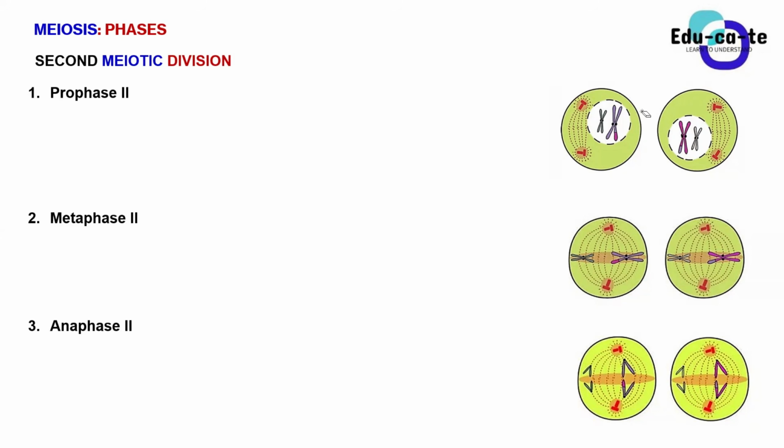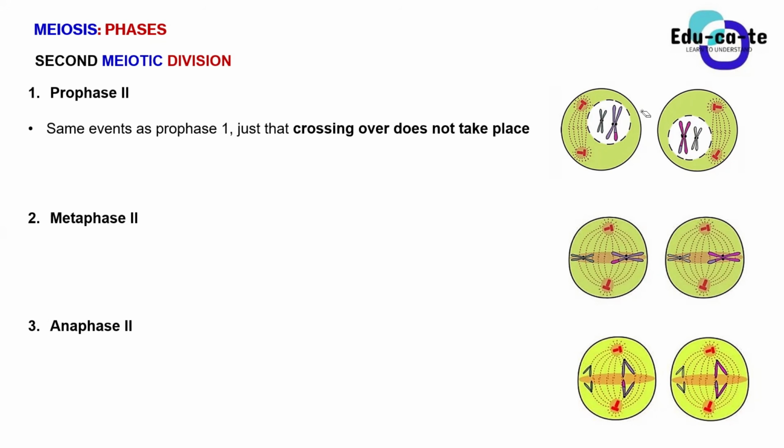Prophase 2 has the same events as prophase 1, so we're not going to write them again. The same thing will happen, guys. The nuclear membrane will disappear. Remember, in prophase 1 we say that the nuclear membrane and the nucleolus disappear and spindle fibers start forming. Whatever we mentioned will just repeat itself again. Nothing will change, besides that crossing over will not take place during prophase 2.